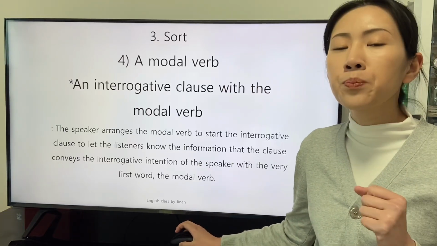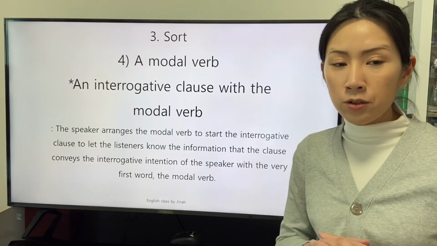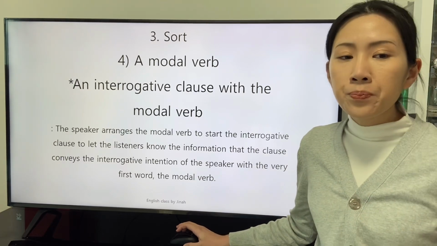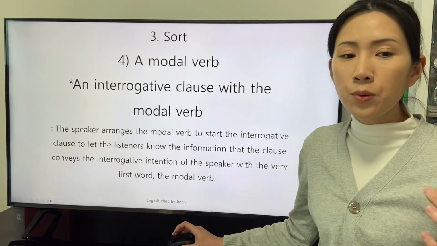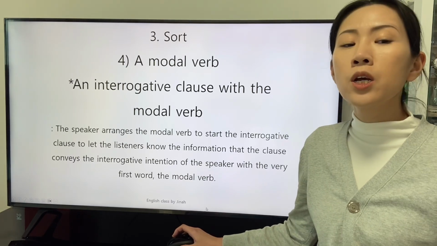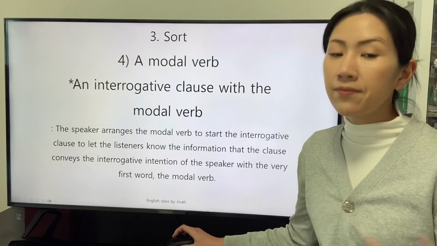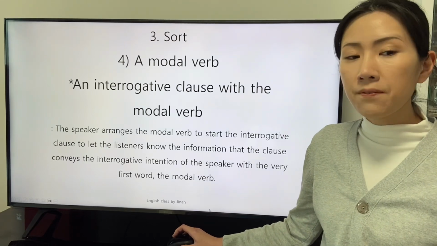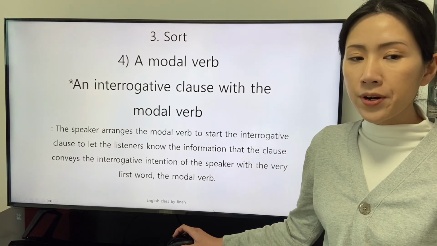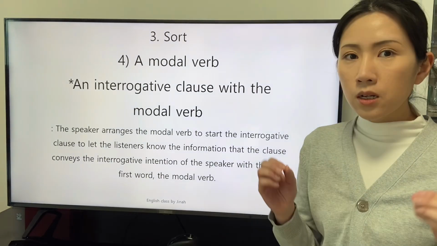In this class, we will study about the interrogative clause with the modal verb. The speaker arranges the modal verb to start the interrogative clause to let the listeners know the information that the clause conveys the interrogative intention of the speaker with the very first word, the modal verb.